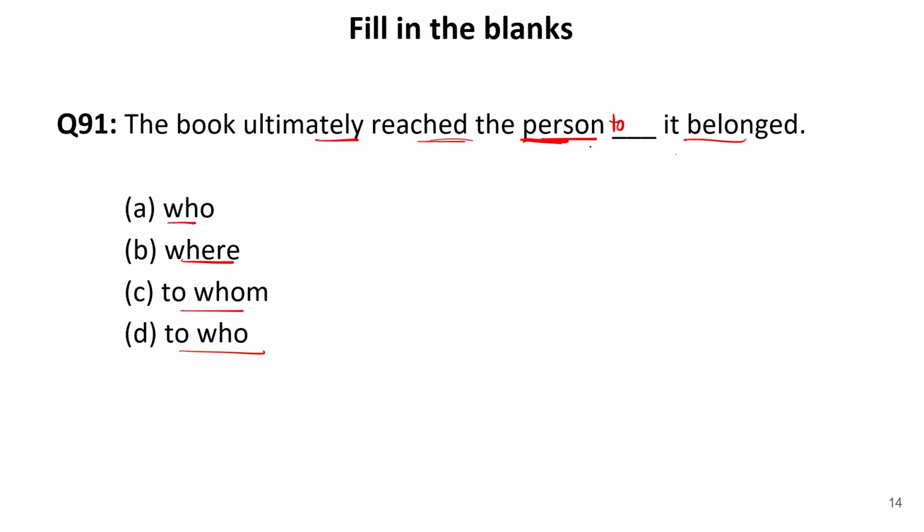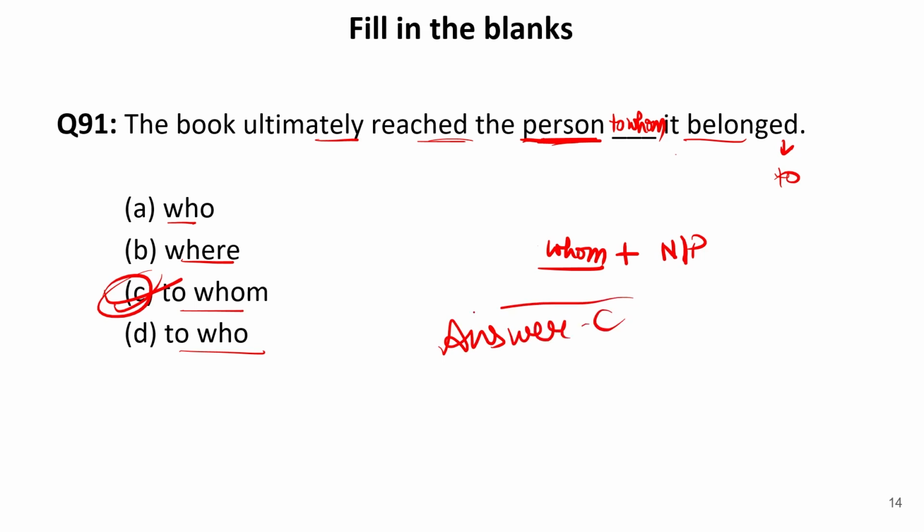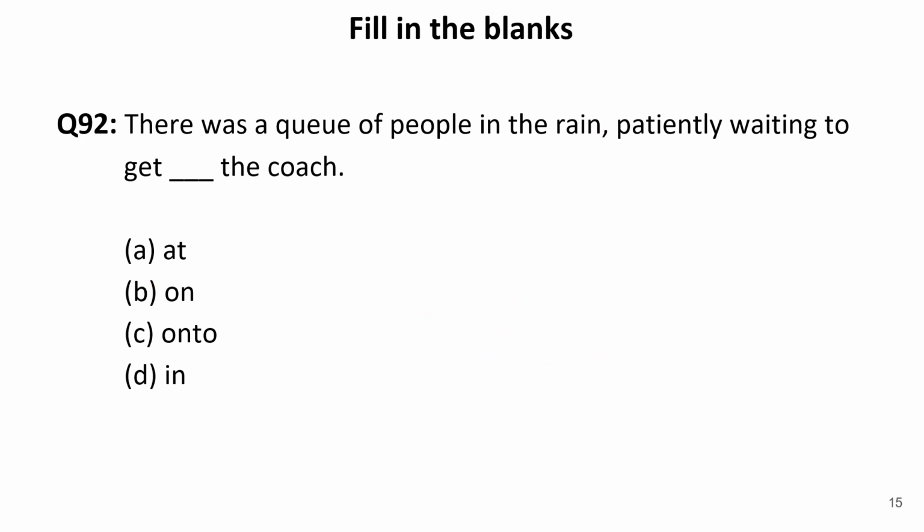So here the correct preposition will be to whom, because it is behaving as an object. Also, whenever we have a relative pronoun and after that we have a noun or pronoun, we use whom. And with belong, we always use preposition to. Therefore, to whom will be the correct answer. So our answer is C, that is, to whom it belonged. Now let us move to the next one.